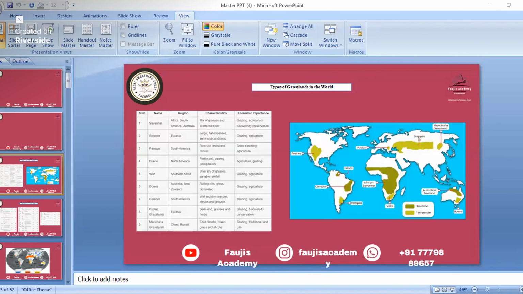Sir, kindly please change the slide, sir. Change the slide to desert. It's now in grassland only. Okay, you want slides in grassland? Okay, here.